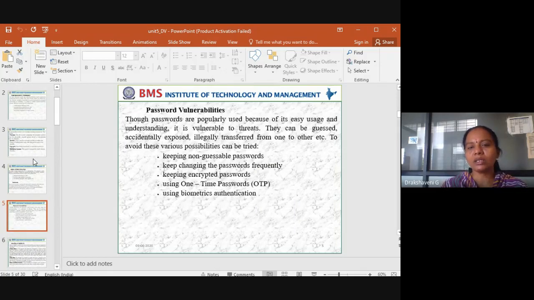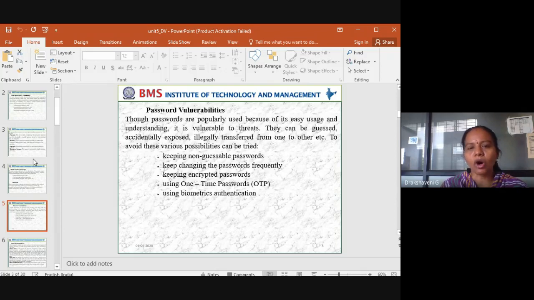So then what are the password vulnerabilities? Though passwords are popularly used because of their easy usage and understanding, they are vulnerable to threats. They can be guessed, accidentally exposed, illegally transferred from one to another, etc. To avoid these, various possibilities can be considered.